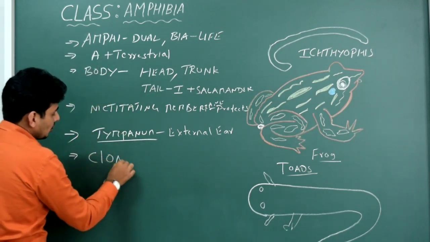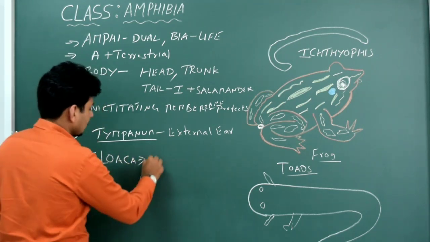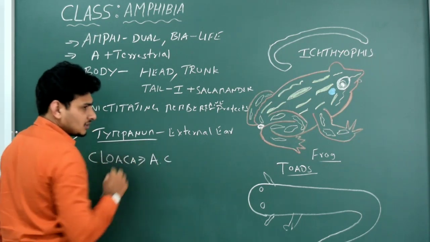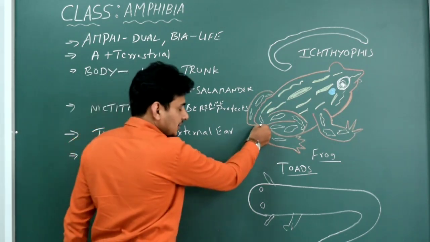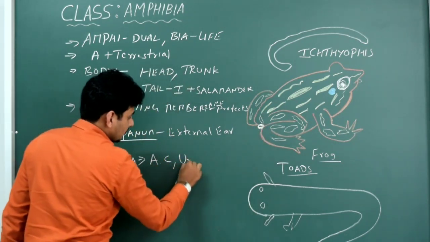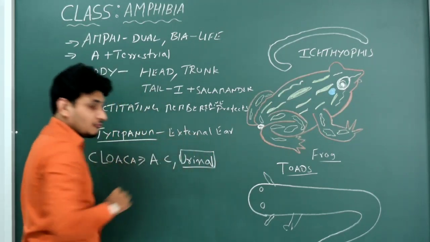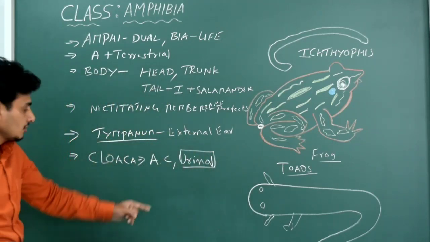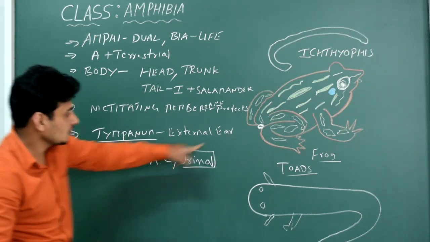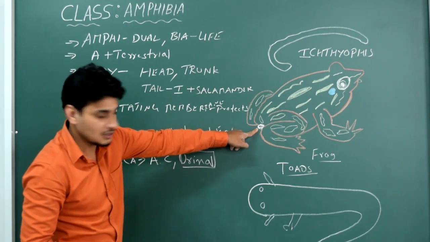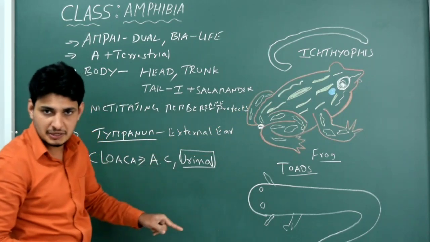What do you call? Cloaca. Cloaca is the common opening for alimentary canal. Shall I write AC? Alimentary canal, digestive system, opening, alimentary canal. Even the urinal tract, for the urine also, same opening. Alimentary canal, that is the food waste products will be released from this particular only one opening. Okay, that is cloaca. At the same time, urine also will be excreted from the same opening.